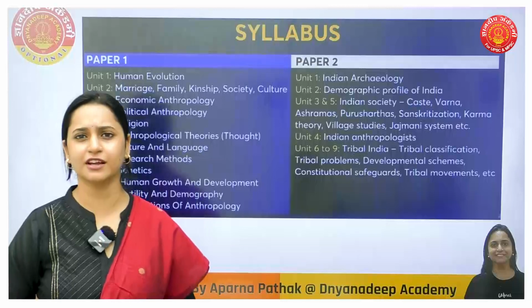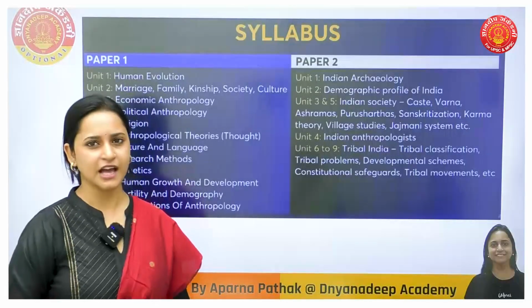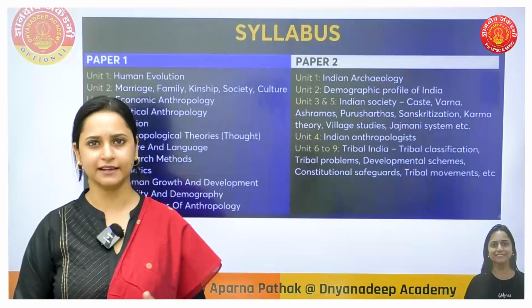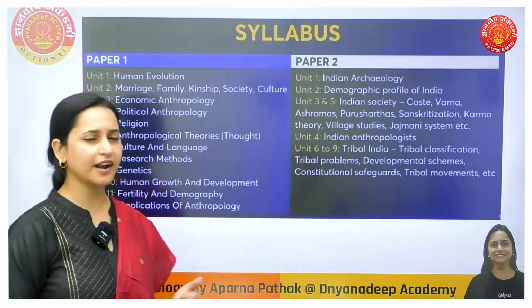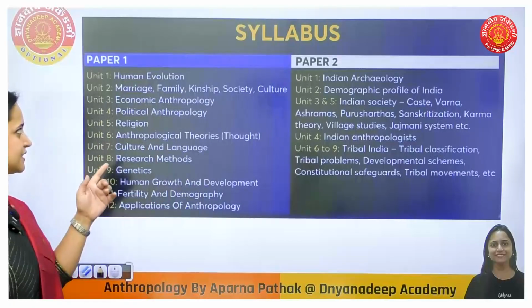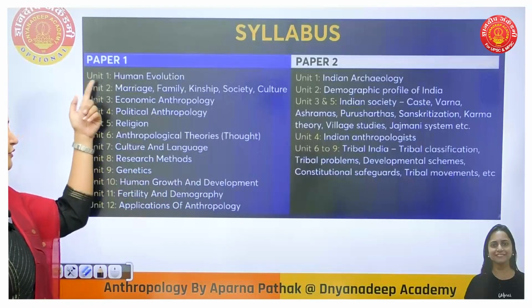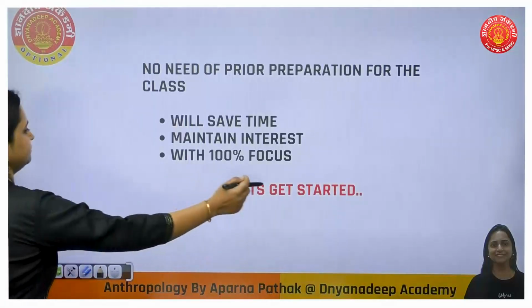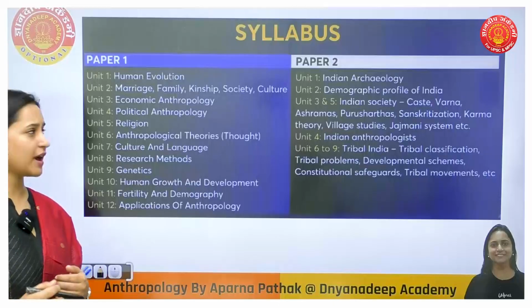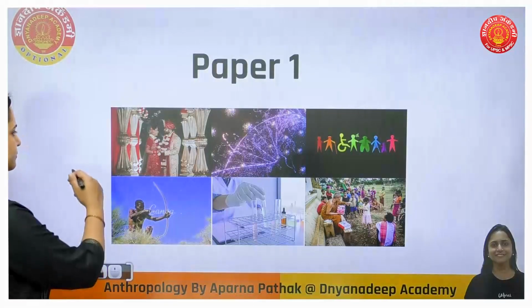So here I have given an overview of the syllabus. I'll quickly go through it, and then one by one I'll explain the syllabus in detail. We have two papers, paper 1 and paper 2. As you can see, in paper 1 we have human evolution. After that, marriage, family, kinship.